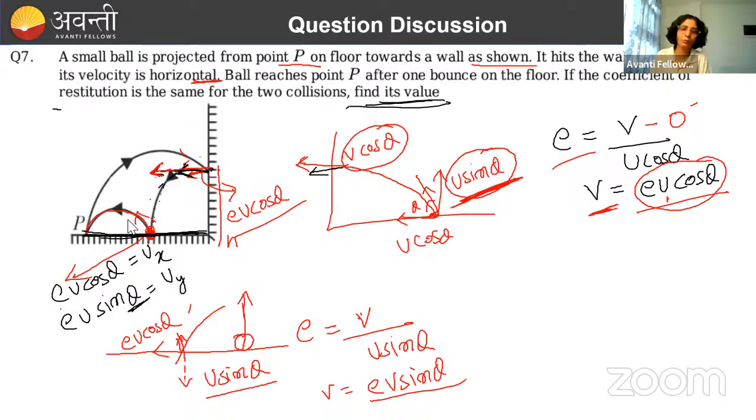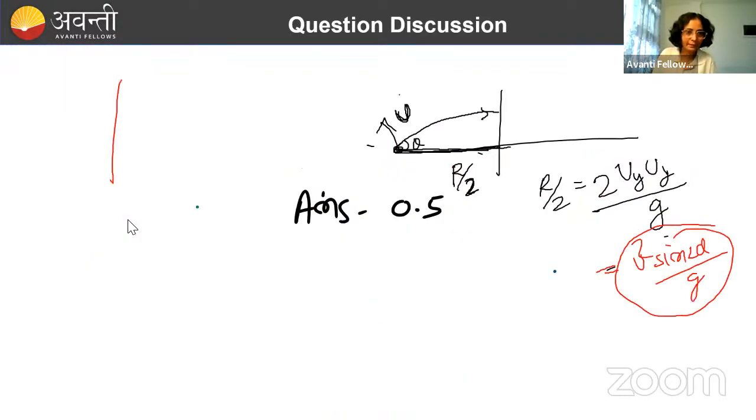अब देखो ये वैल्यू निकालने का एक और तरीका है. What the तरीका is that कि इस क्वेश्चन को दूसरी तरह से हम देख सकते हैं कि what is happening after collision from this surface. From here we can say that a projectile is getting projected with horizontal velocity, and it has landed here like this, and again it is going like this. So this is the range for this projectile.